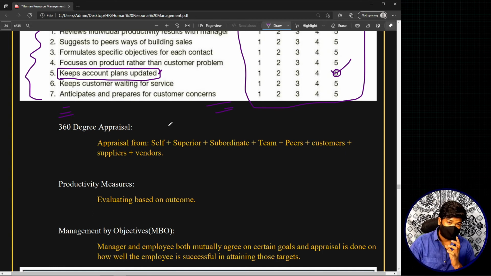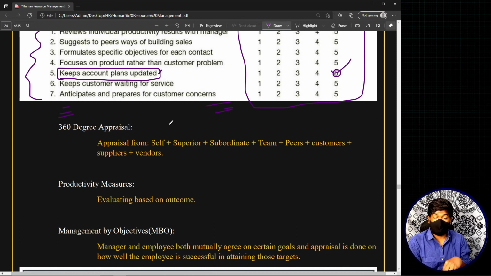Now what do you mean by 360 degrees appraisal? 360 degrees appraisal is nothing but getting appraisals from 360 degrees. Instead of explaining all these things, let me give you a simple example, a basic understanding about this 360 degrees method. If you are an employee in an organization, and if our organization uses this particular 360 degrees appraisal, let me tell you how it works. You stand in the middle of an imaginary circle. Now the first and foremost appraisal that you get is from yourself, that is self appraisal, you appraise yourself. That is the first appraisal that you get.